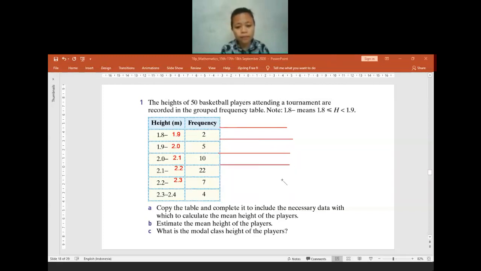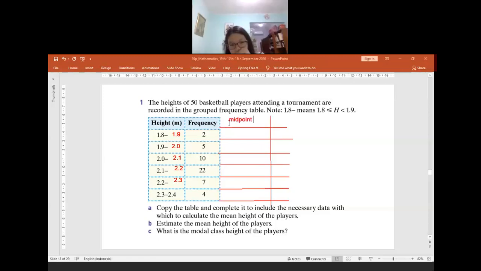What is the midpoint for the first class interval? Anyone can tell me? Is there anyone who is still confused to find the midpoint? What is the midpoint? 1.825? Thank you. The midpoint is the x. Okay, it will be 1.85, correct.